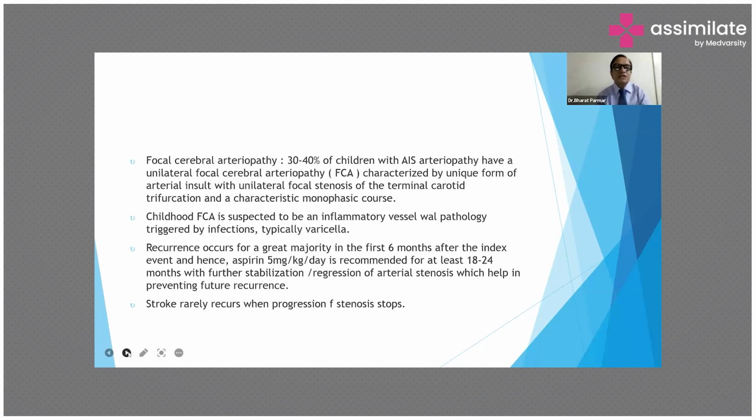The recurrence occurs in the greater majority in the first 6 months after the index event, and hence aspirin 5 mg per kg per day is recommended for at least 18 to 24 months, with further stabilization and regression of arterial stenosis, which helps in preventing future recurrence. Stroke rarely recurs when progression of stenosis stops.